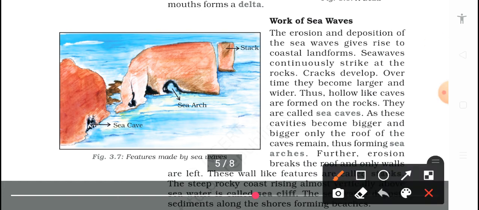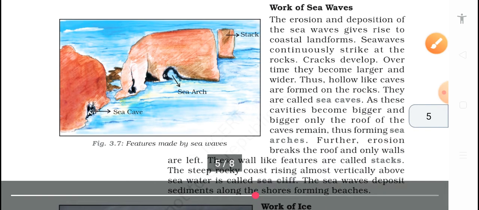So as you can see, this is a sea cave. Water continuously hits it and always breaks off a small portion of this big rock, and it creates sea caves. This one is a sea cave, and arches like this.